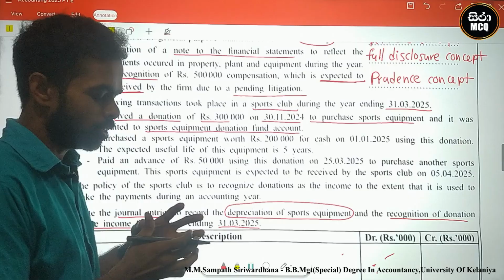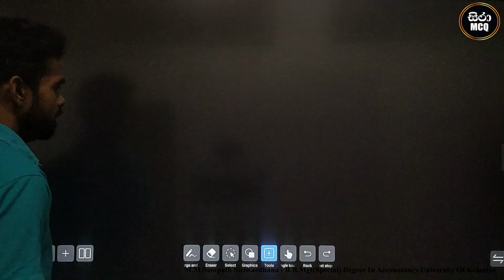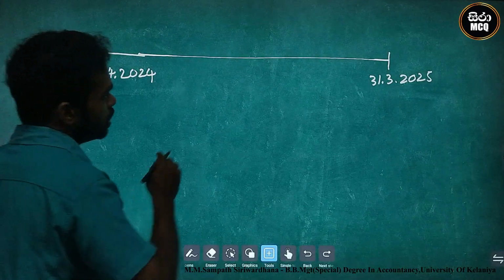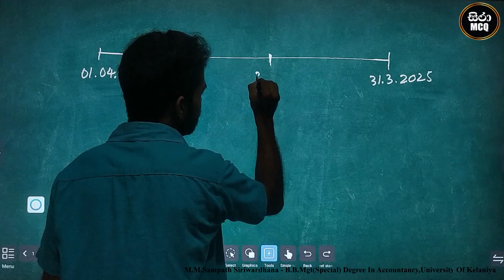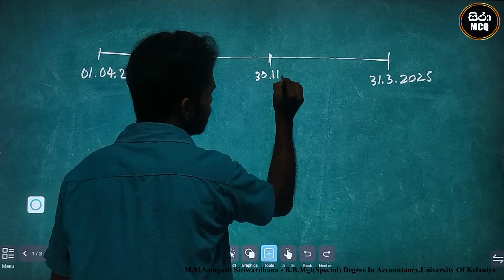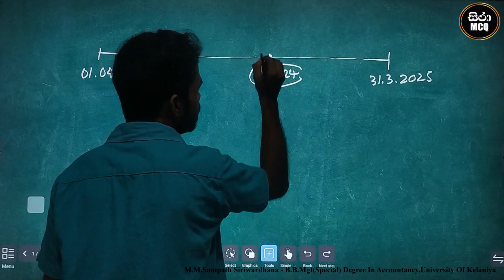We identify the date: the donation was received in this period, 30th November 2024.